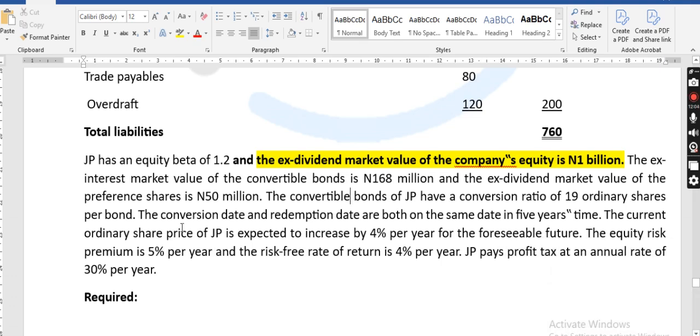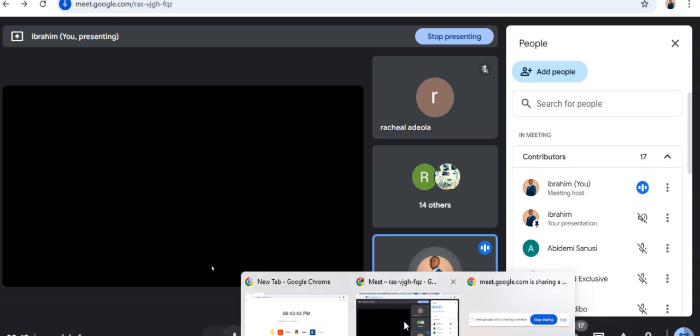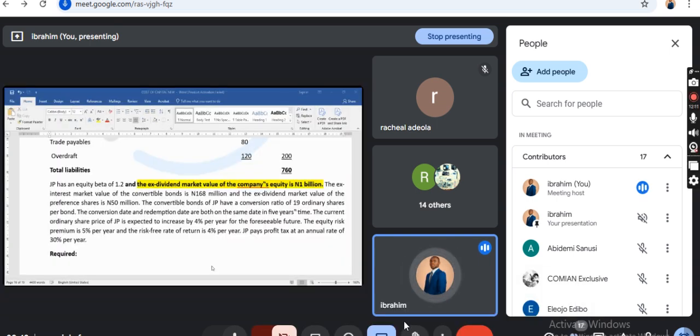Now, what next? The conversion date and redemption date are both on the same date in 5 years. This question looks tricky. Sometimes they will give you that the conversion is this, while the redemption is this. If the redemption value is at par, which means 100, you need to determine the convertible value, compare it with the redemption value, and take the higher of the two.